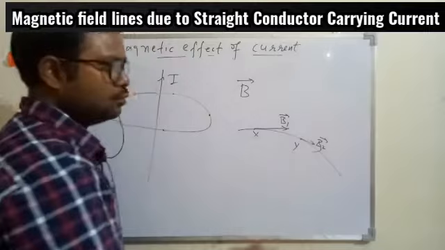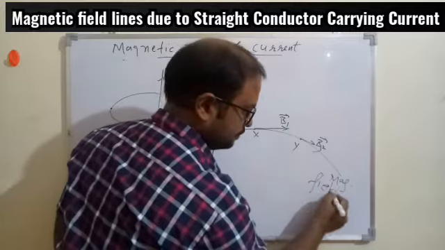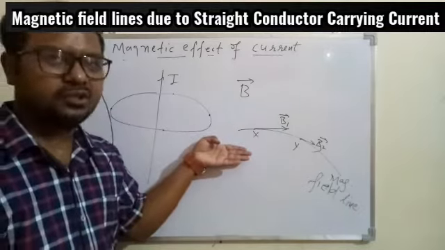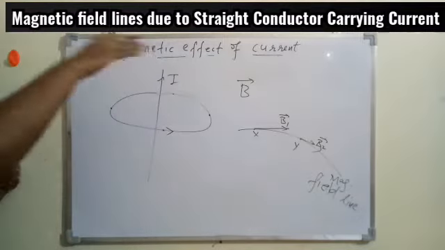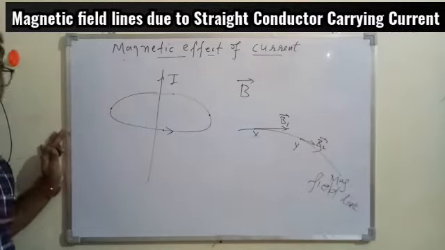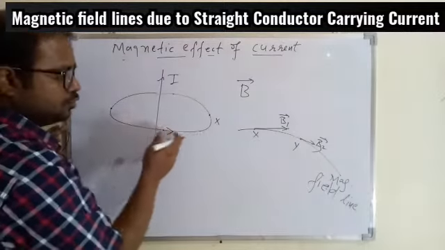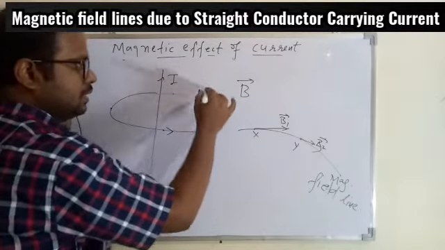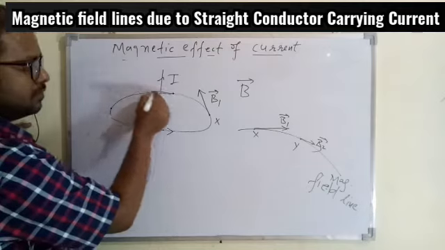So X and Y are two different points on the magnetic field lines. So at X and Y, whatever will be the direction of magnetic field, that will be shown by the tangent. So if you imagine the magnetic field lines are in this direction, and why this direction is given, we will understand in the next class based on some rule. So at this point, if you have to find the direction of magnetic field, the direction of magnetic field line is this way, that is anti-clockwise. So at this point if you draw the tangent, it will give you the direction of magnetic field. At this point if you draw the tangent, it must be this direction.